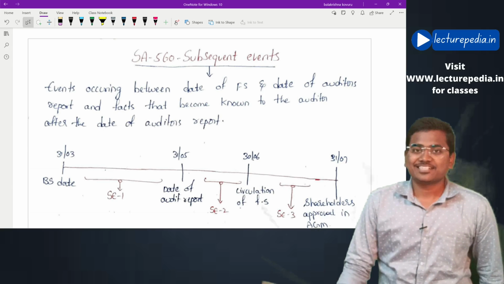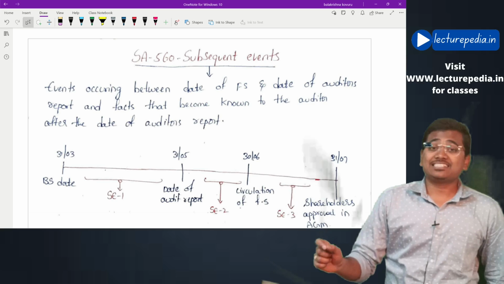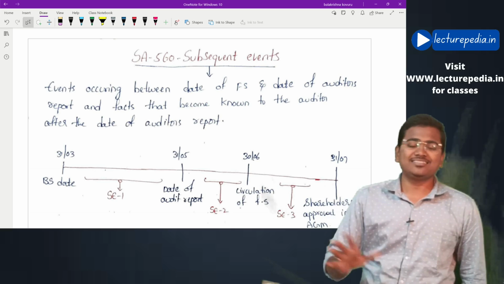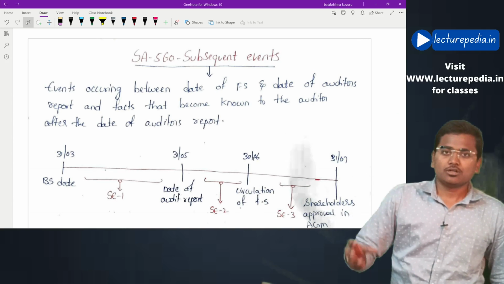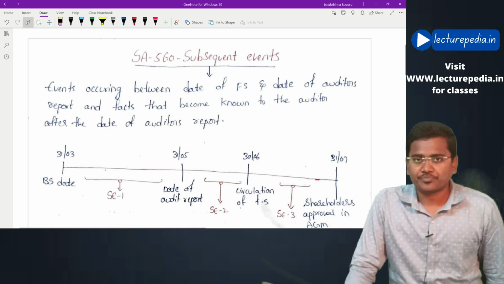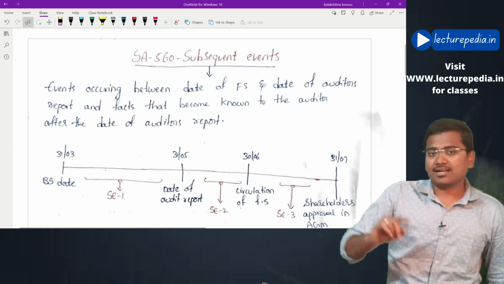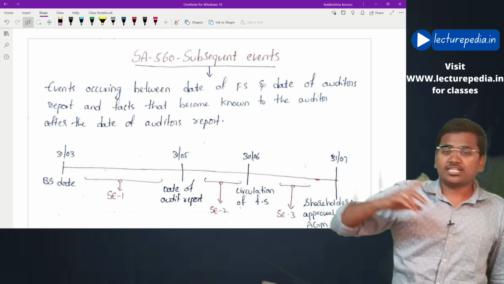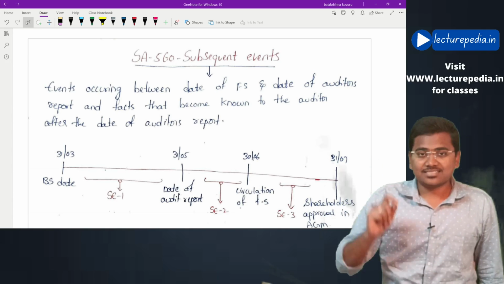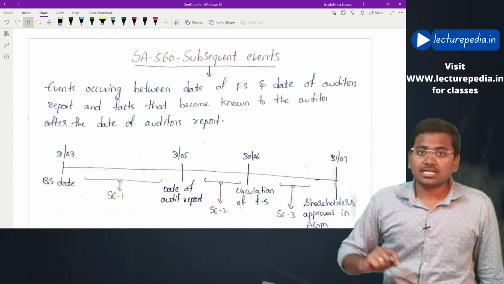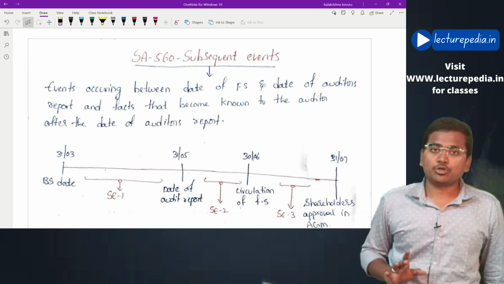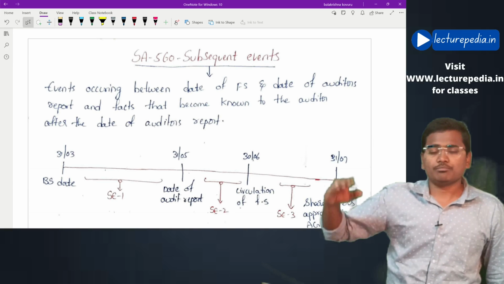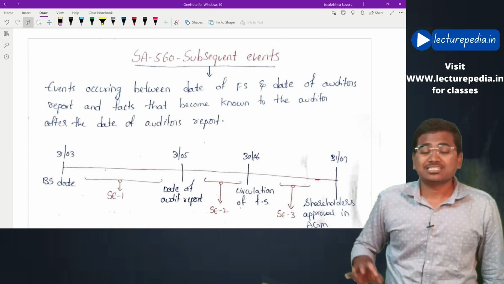Now in this class, we will be revising SA 560 subsequent events, a very small standard and also a very easy standard. Now first of all, what is meant by subsequent events? All the events that occur after balance sheet date but before date of auditor's report, and facts that become known to the auditor after the date of auditor's report but before the approval of the financial statements by shareholders will be known as subsequent events.